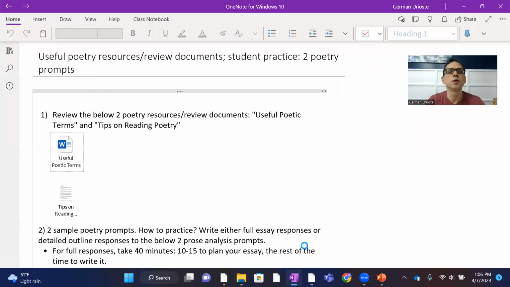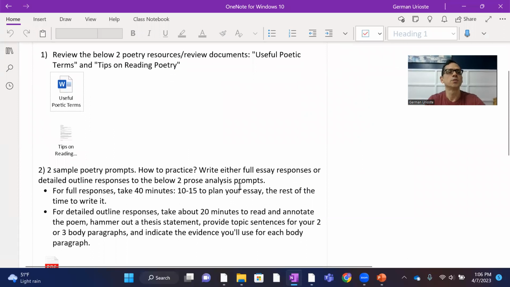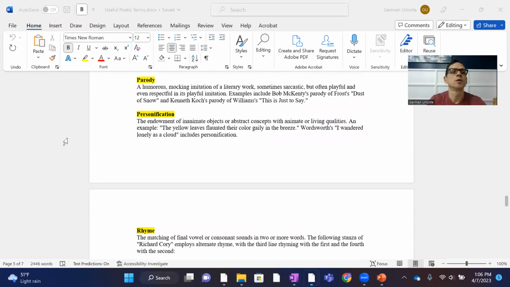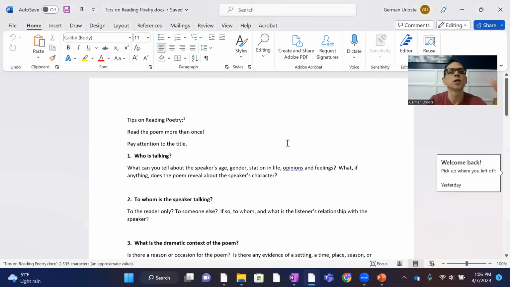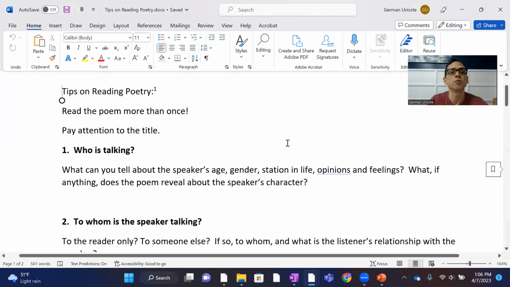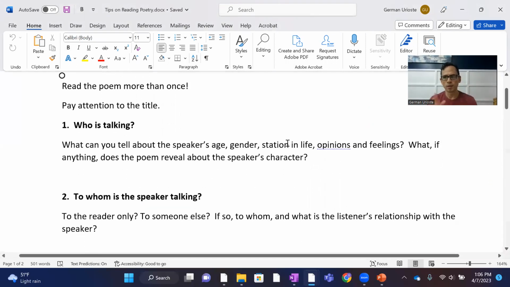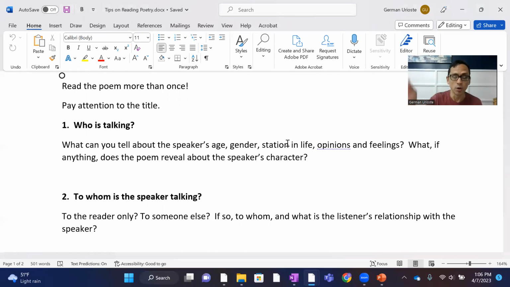And then I've also included on this page tips on reading poetry and writing poetry. Let's just walk through this real fast. First of all, go through the poem at least a couple of times and remember that you can write on the test booklet. Read the prompt first, then read through the poem and circle things that might help you address the prompt itself. Always pay attention to the title. Titles are always important, particularly with poems. A poem is a compressed meaning.